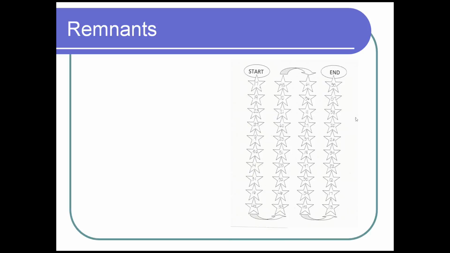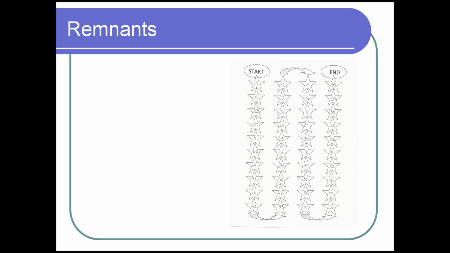Now I made a little chart, very easy to make. It depends on how much time I want to use on this game. This is probably a half an hour game for two kids playing against each other. You want to play a shorter game? Cut it in half. Even shorter than that, cut it in quarters. I put the numbers on based on what I wanted my students to be working on that day at that time. I laminate my cards, and I would suggest that maybe you do the same if you're going to use them repeatedly. But also keep in mind that this is another good way of differentiating instruction.